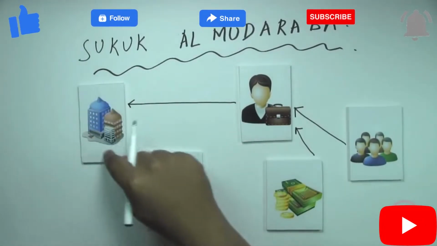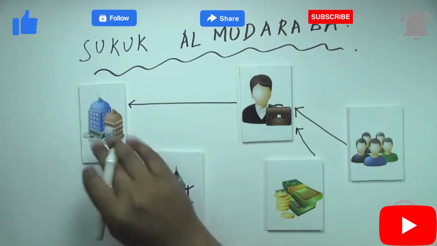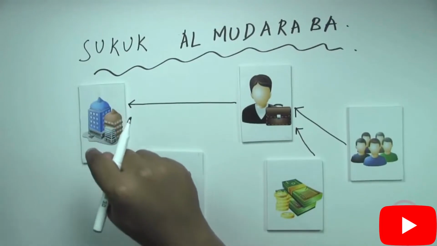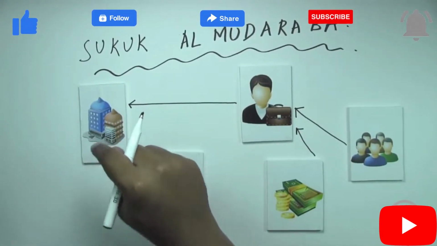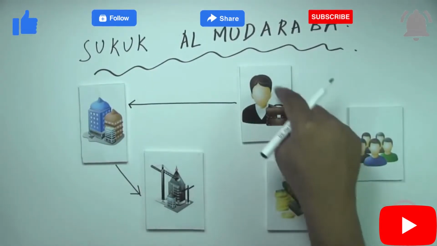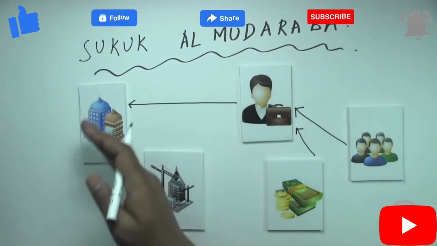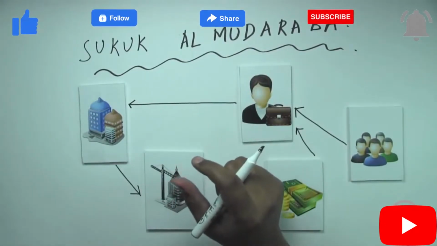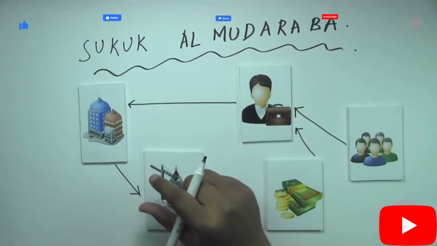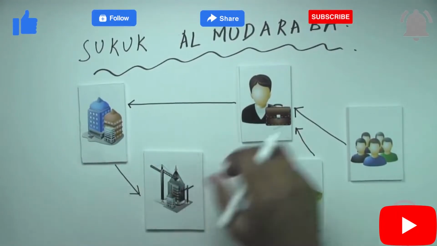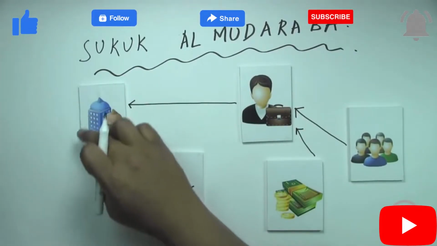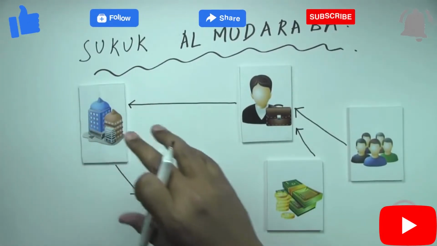There is no contribution from the mudareb, so the company does not make any contribution. The only contribution from the company is the contribution of effort, skill, and so on and so forth, and time. And the capital contribution is only from the investor or the Rabbul Mal. In a mudaraba sukuk, the principles of the mudaraba would follow, meaning to say that in case of a loss, the loss would be borne only by the investor, provided of course there is no negligence from the company in terms of managing the project.